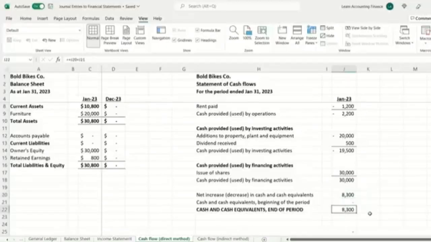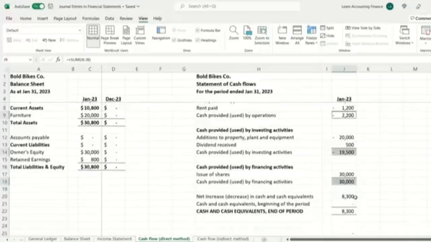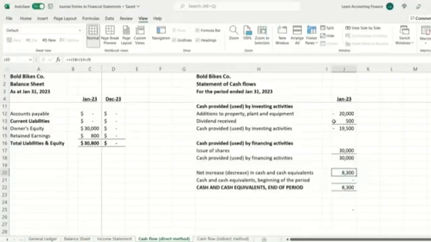In the cash flow, we also reconcile the total movement, which was $8,300 for the period, to the final closing balance. In this case, we are really looking at the start of a business where initially there was nothing. So cash and cash equivalents at the beginning of the period was zero, and the movement during the period of January in cash is $8,300 positive, a net positive movement. At the end of the month, the cash balance is $8,300. These three cash flow activities shown in the three sections show the period activity, and that's the sum of the total period. However, we add the opening balance at the start of the period to give us the final closing balance.